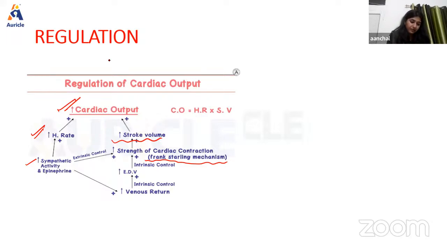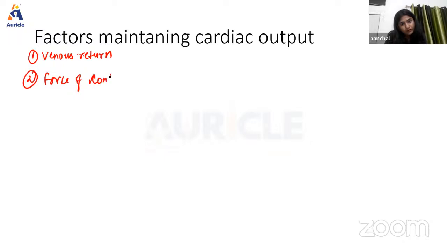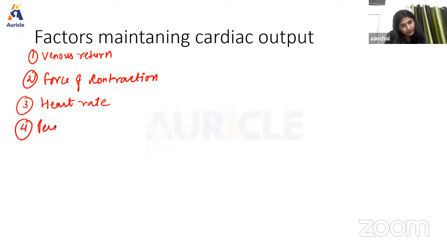Now some other factors are also responsible for maintaining cardiac output, which we're going to discuss. First we have venous return, then force of contraction, then heart rate, and finally peripheral resistance.